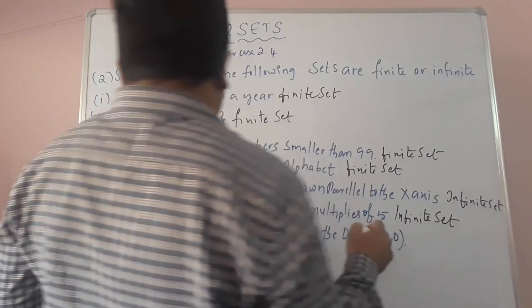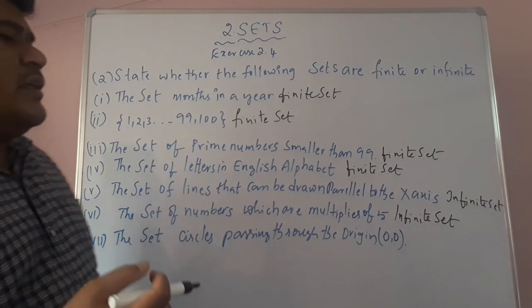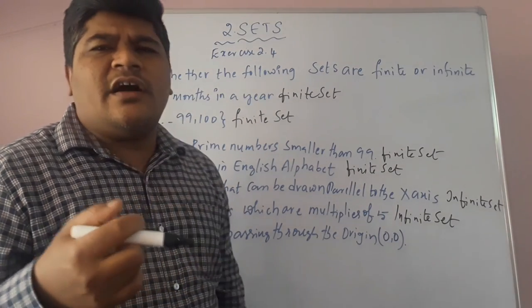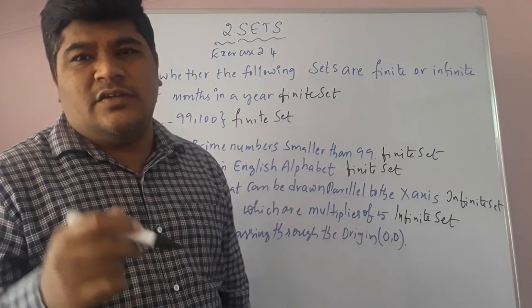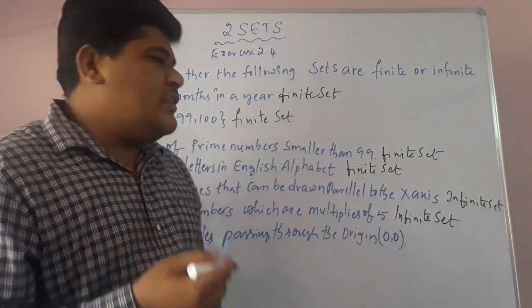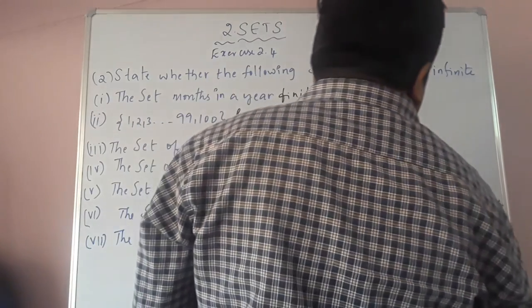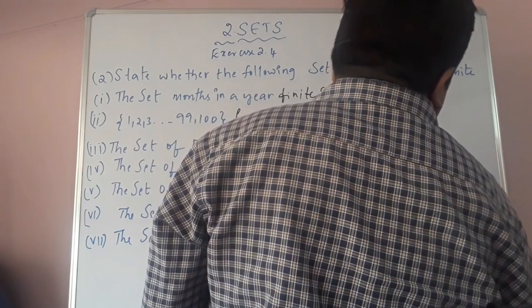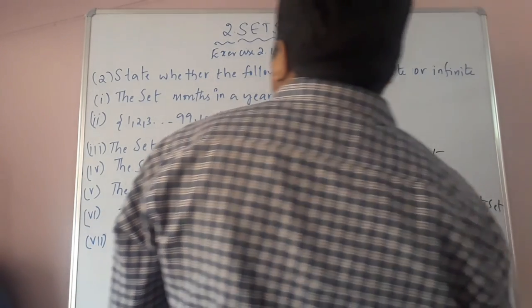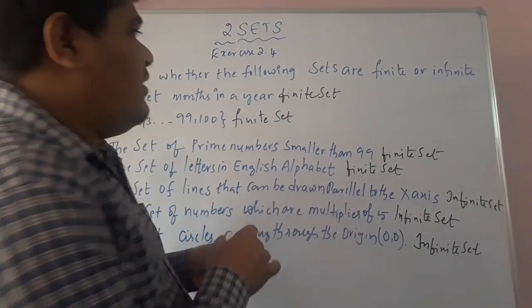And next, the set of circles passing through the origin. Children, we can draw infinitely many circles through the origin. So this is also an infinite set. So children, this is the way to write whether a set is finite or infinite.